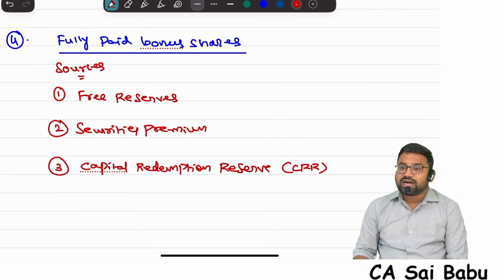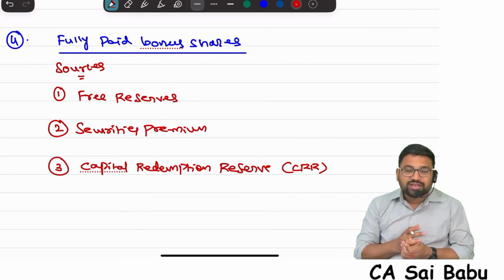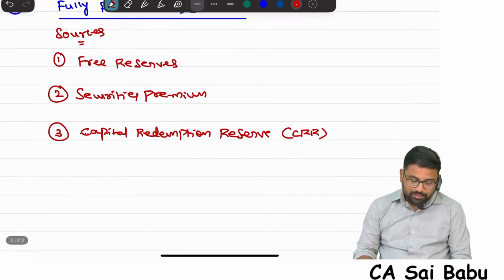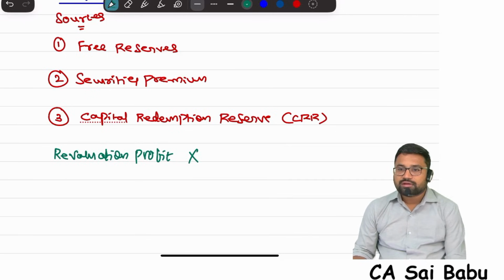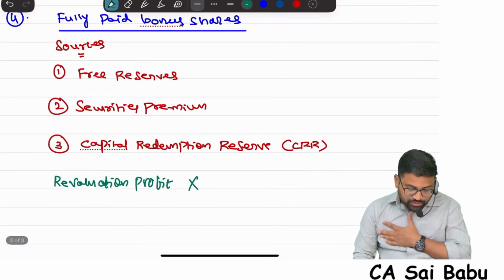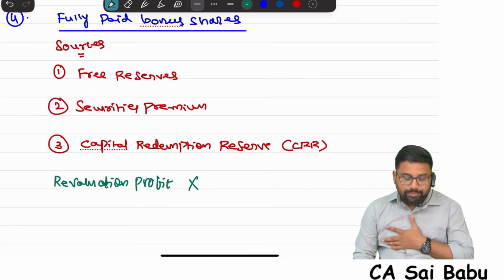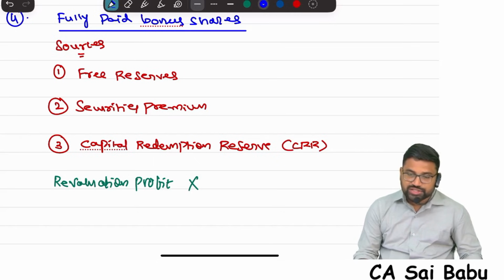We have discussed this in accounting standard 10 in the first group. If any asset is revalued, a revaluation reserve will be created, the revaluation profit. That revaluation profit cannot be utilized for bonus issue. So please understand, revaluation profit cannot be utilized for bonus issue. Free reserves, securities premium, capital redemption reserve. These are the sources generally we will use for fully paid bonus shares.